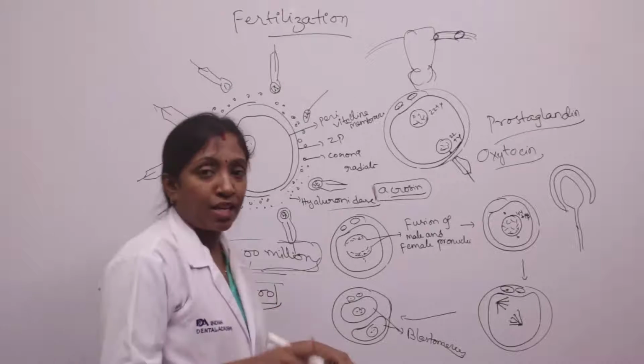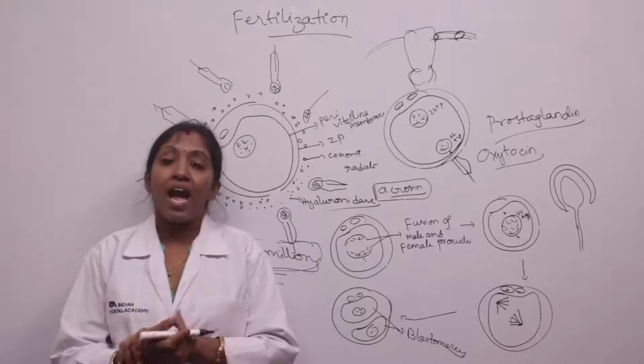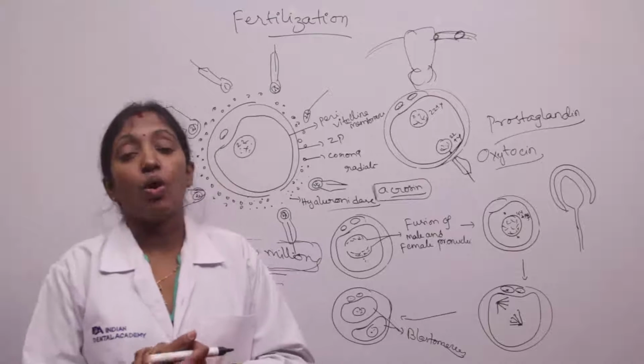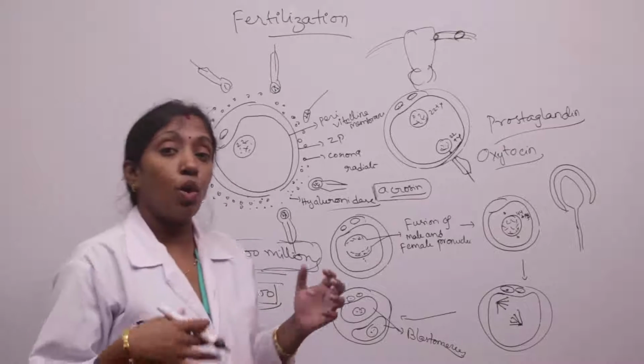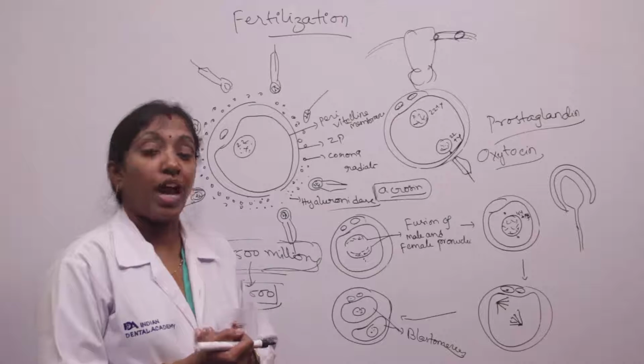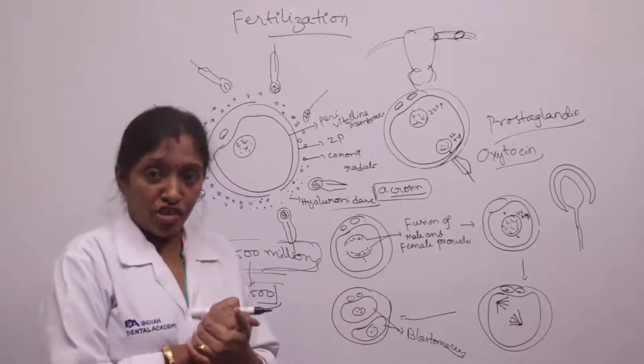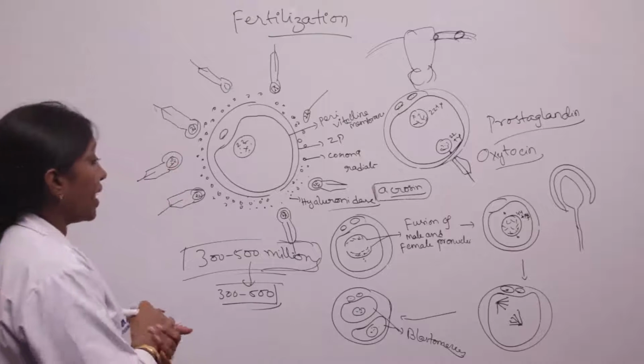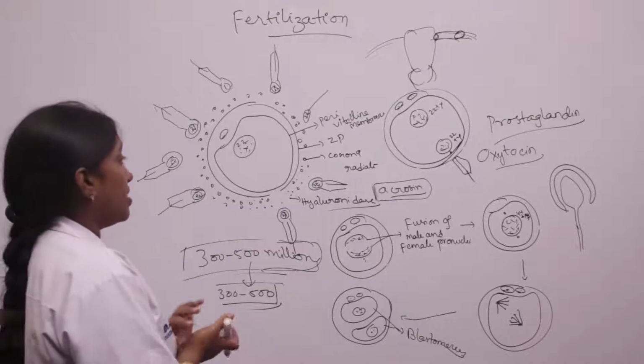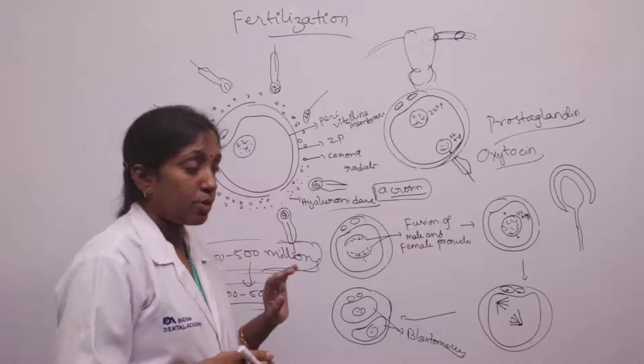Now we know that these blastomeres multiply, and at the 16-cell stage we call it a morula, and then we call it a blastocyst. We have learned them during the formation of bilaminar and trilaminar germ discs. Okay, so that's about the fertilization. The fertilization takes place first.